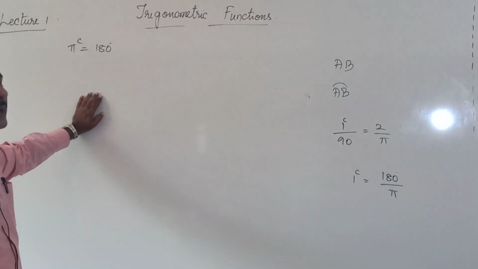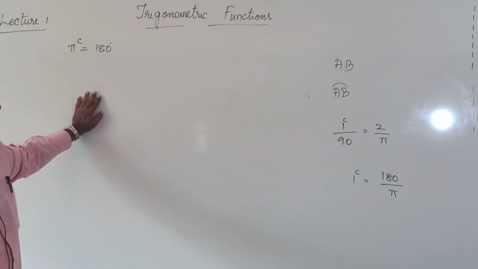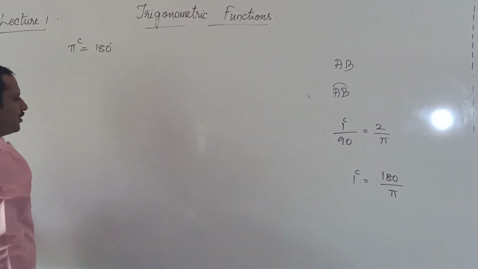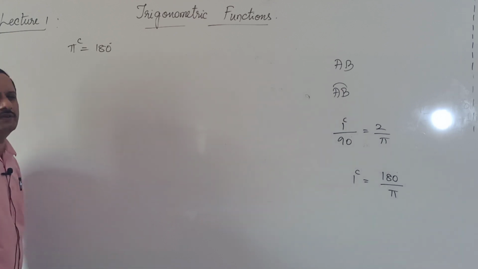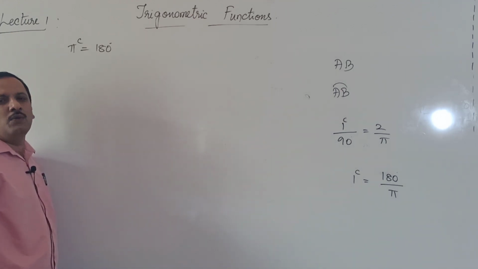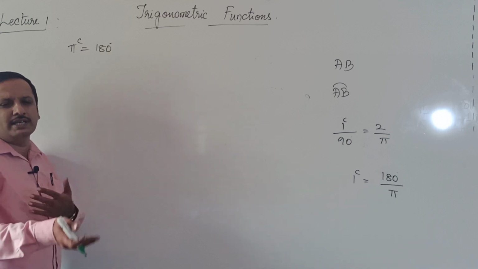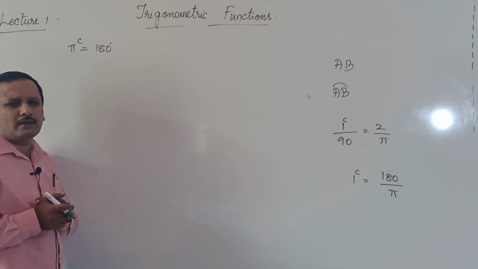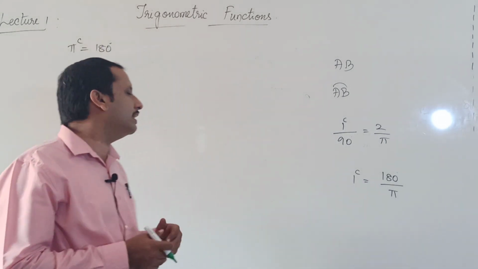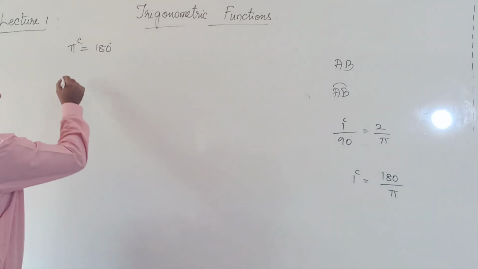Okay. Pi radian equal to 180 degree. So 1 radian is equal to 180 by pi. So from this we shall look at some conversion. By using this formula we can convert degree to radian, radian to degrees. So pi radian equal to 180 degree.